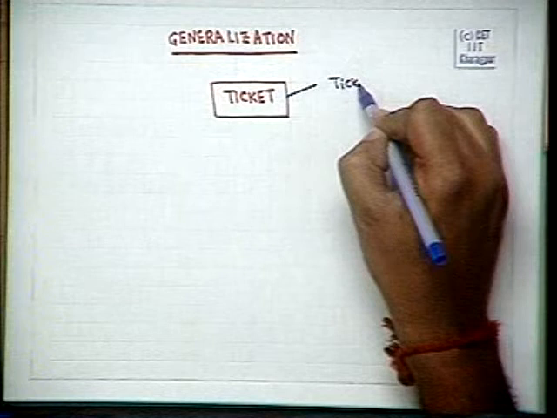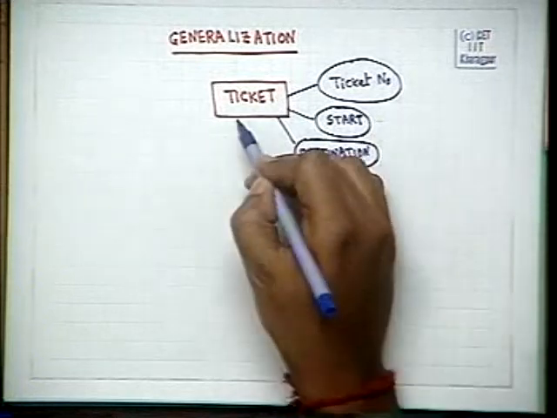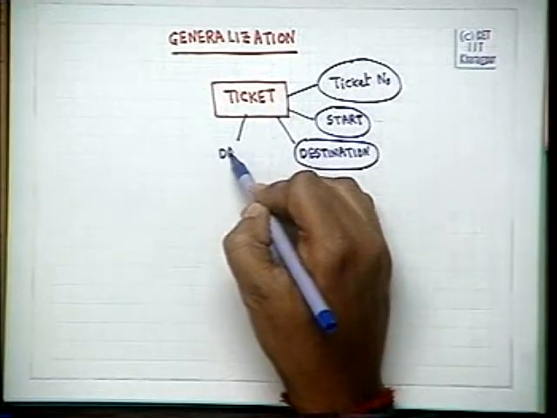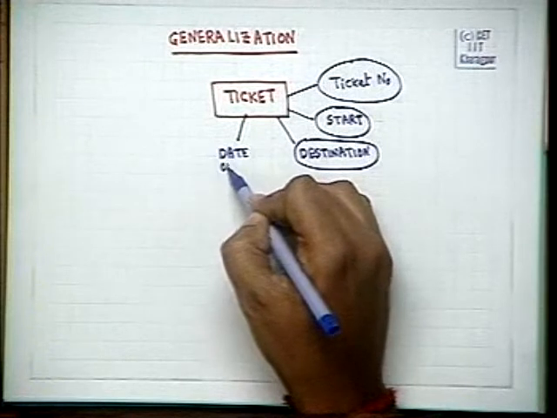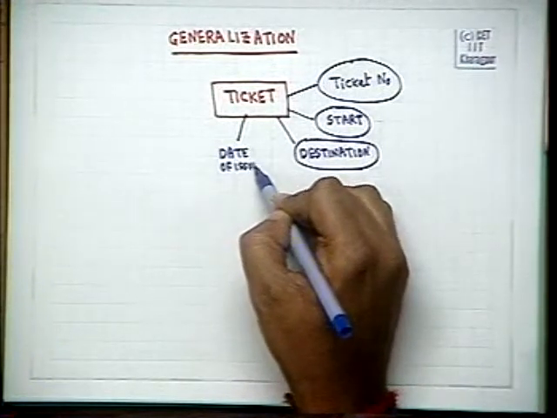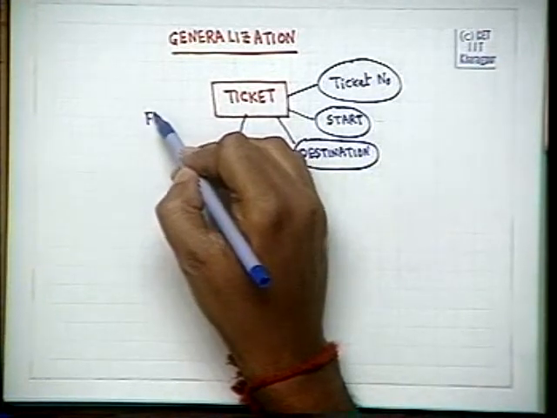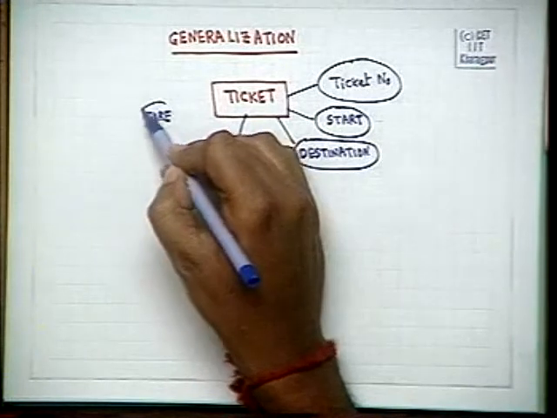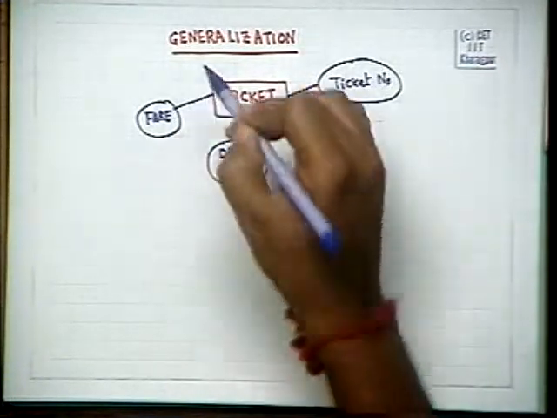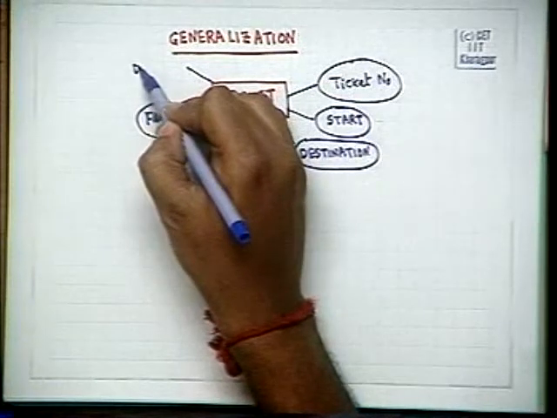Another is start, destination. And let us say it also has a fare, and there is also a distance.